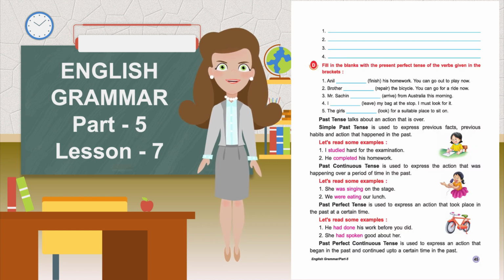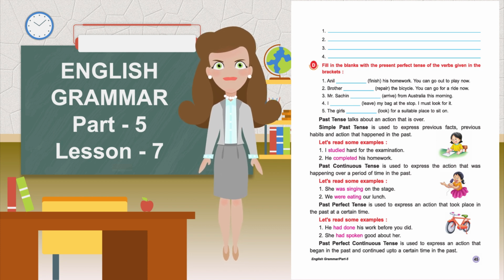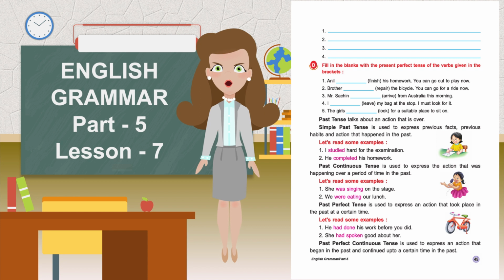Past tense talks about an action that is over. Simple past tense is used to express previous facts, previous habits and actions that happened in the past. Let's read some examples. I studied hard for the examination. He completed his homework.